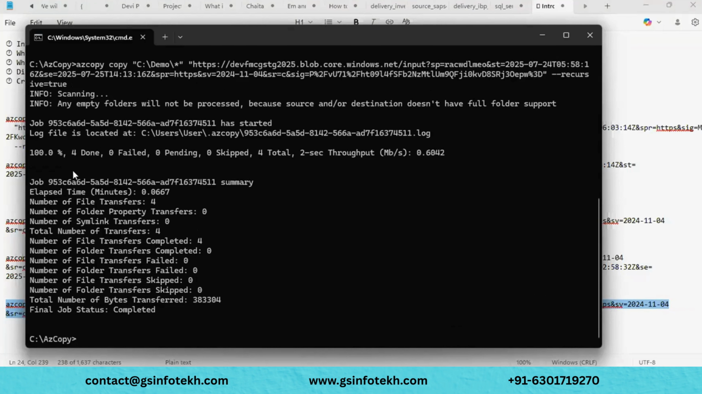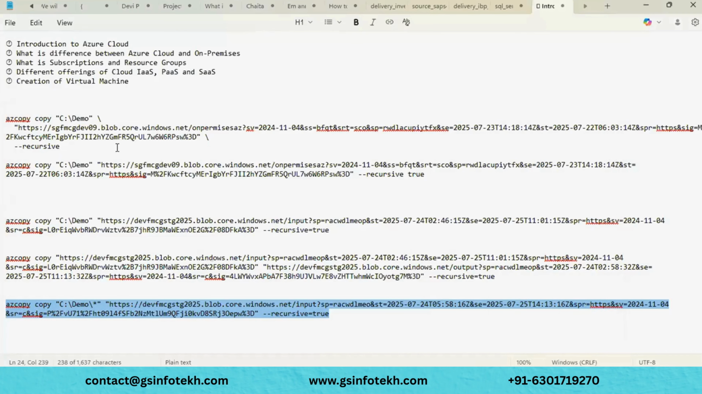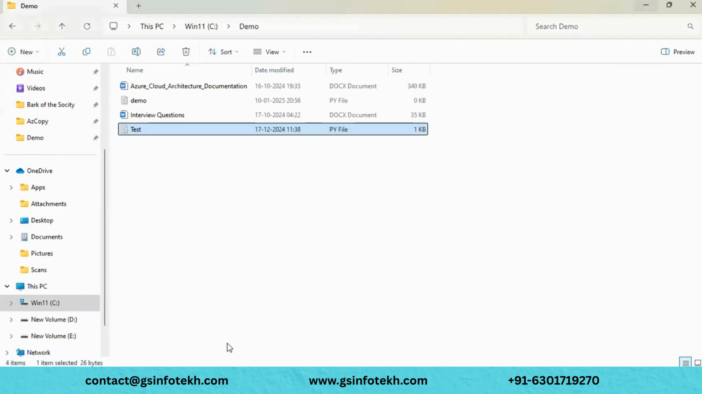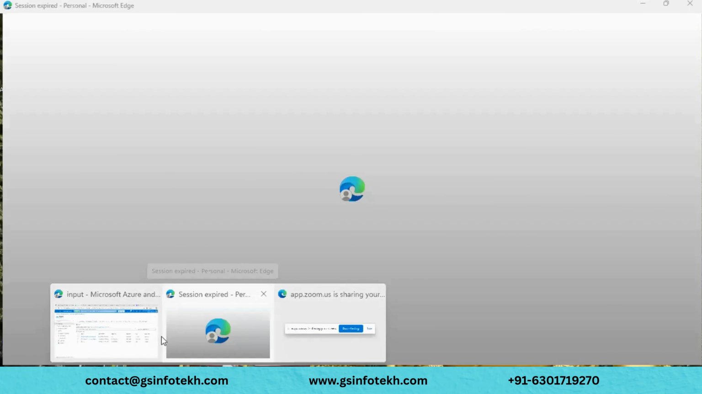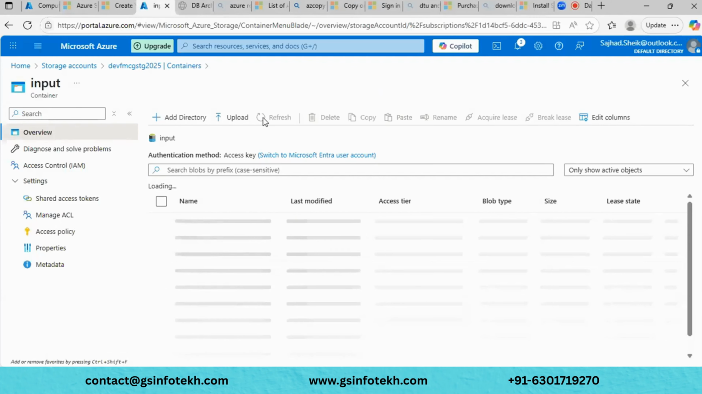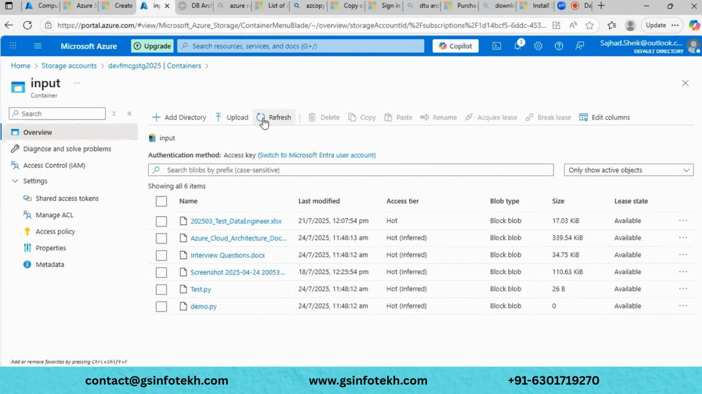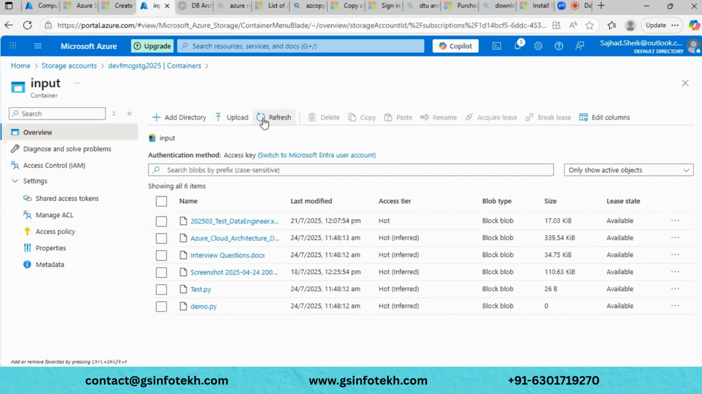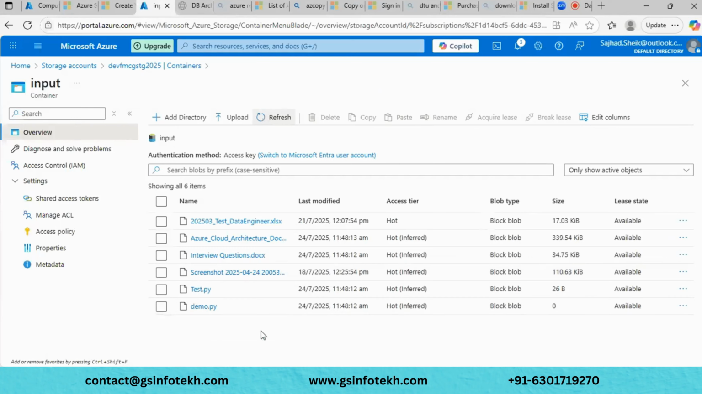Yeah, you can see 100% completed, 4 done, 0 failed, 0 pending, 0 skipped, and 4 total. Total 4 files existed inside that particular folder, and total 4 files were transferred. Again, we can see the time and the bytes as well. Let me go and check whether the files are uploaded or not. I will refresh. Okay, it is extracted.